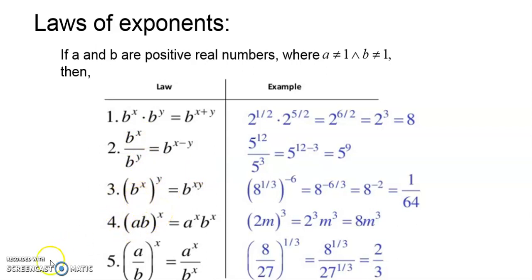Then the third law is the power of a power. In a power of a power, you need to multiply the exponents. You can see that it is a power of a power, so you need to simply multiply these two exponents. The fourth law is multiplying powers with the same exponent. You can see that the bases are different, but the exponent is the same. So we consider the product of a and b, which have different bases but the same exponent. The exponent is x here.